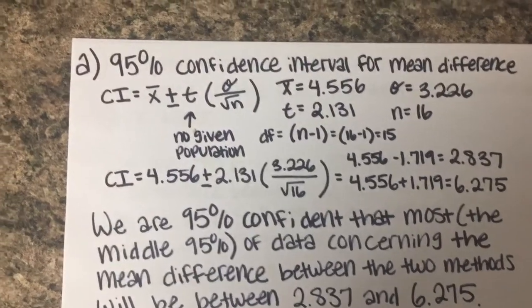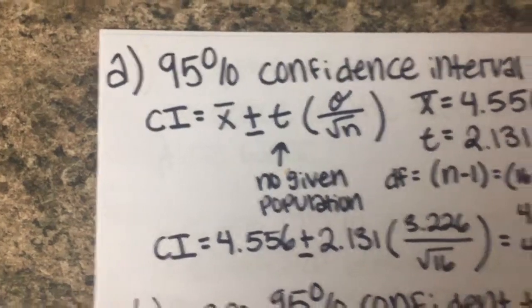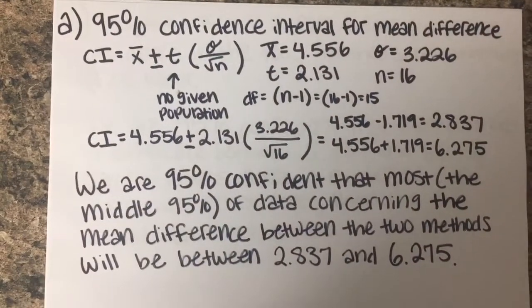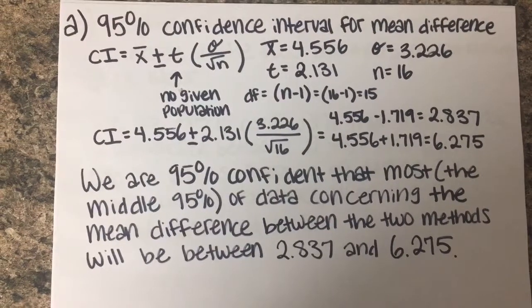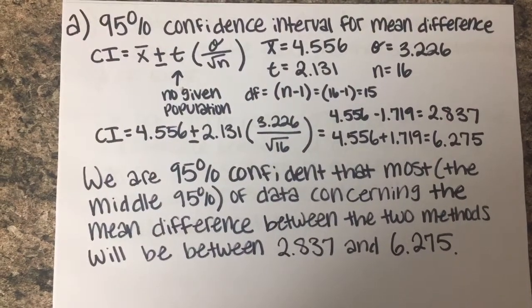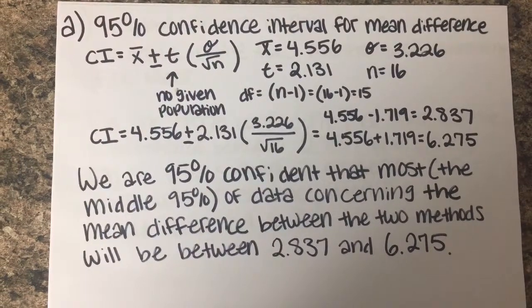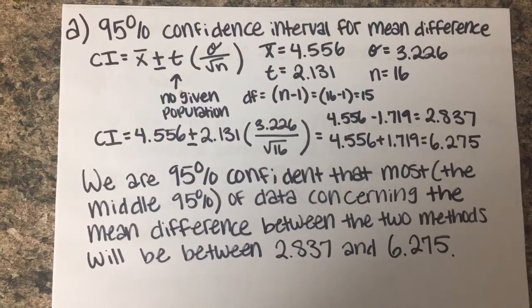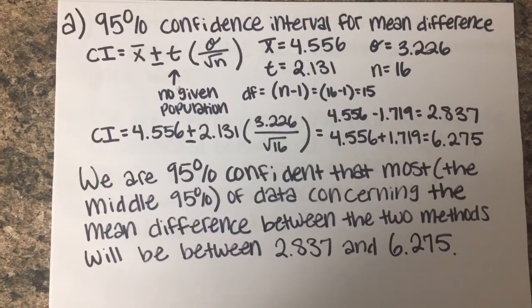So, the confidence interval formula is right there. And to find the mean and the standard deviation, you put in the data of the differences from all 16 of those tires. I put them into L1 and then arrowed over to calculate, and then one variable statistics, and that's where I got those numbers.